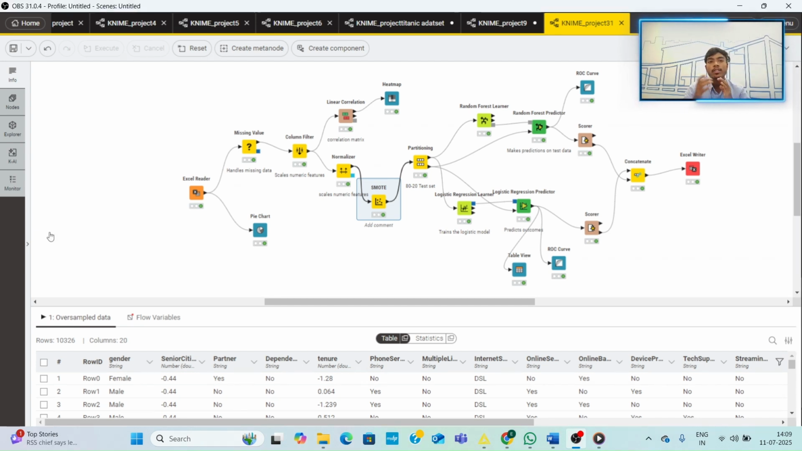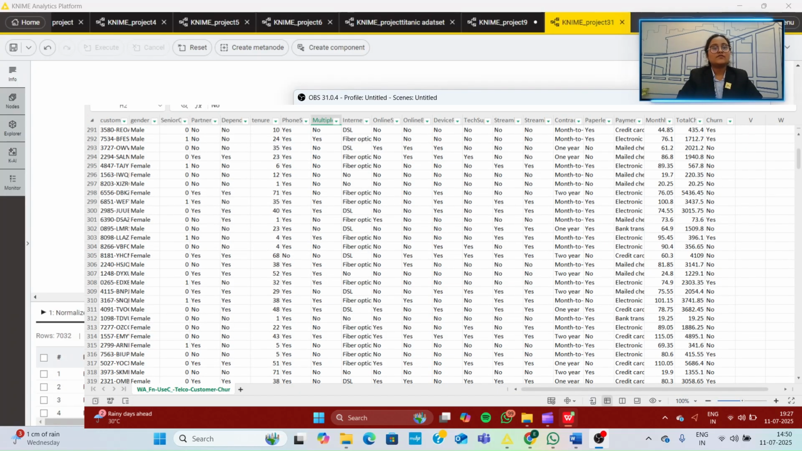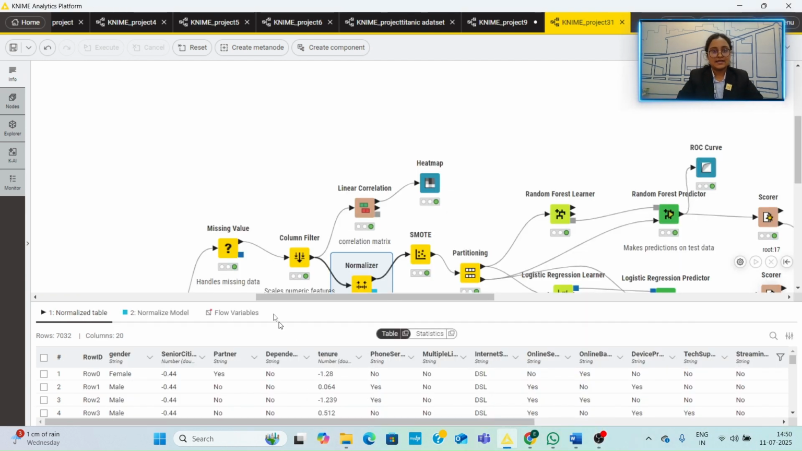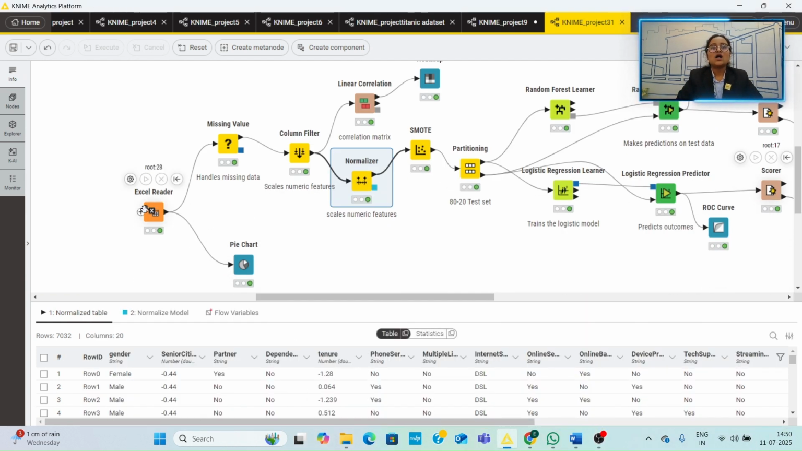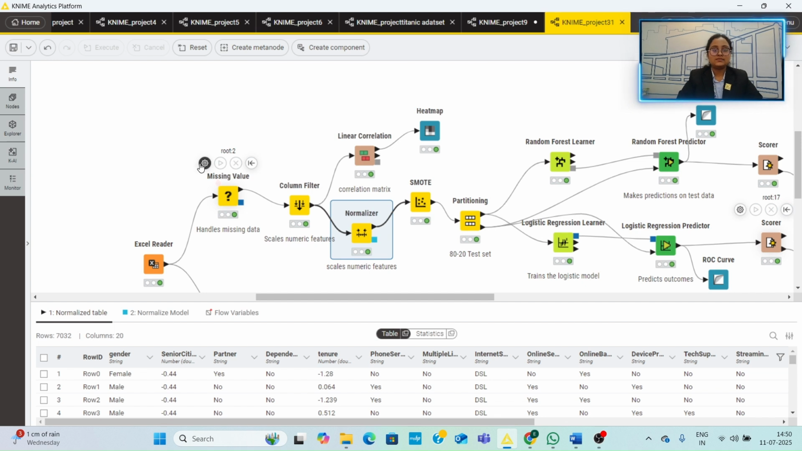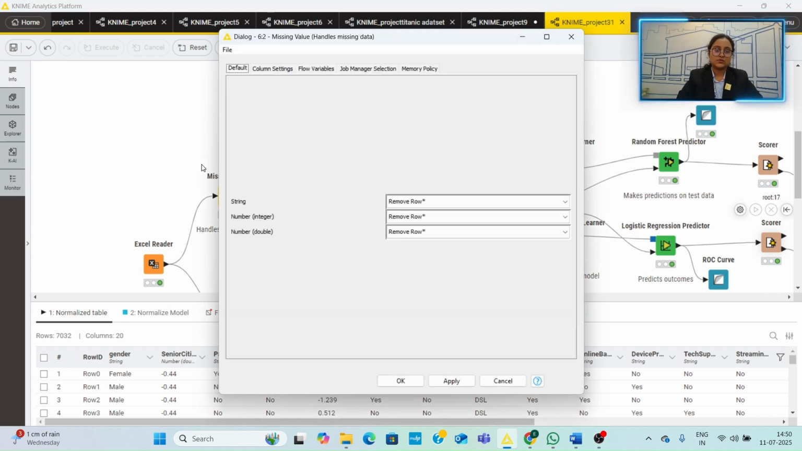We sourced our dataset from Kaggle, which contains over 7,000 customer records including information like demographics, internet service, payment method and churn status. After loading the dataset into Knime using the accelerator node, our first step was handling missing values with the Missing Value node. We ensured no rows with crucial data were affecting model quality by filling or removing them appropriately.